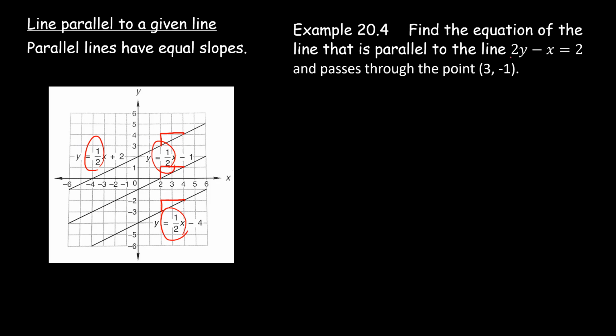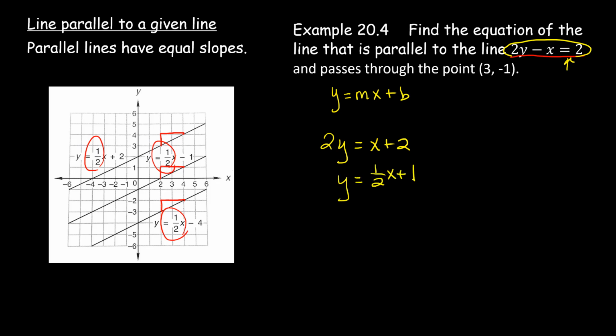All right, so we're looking at this line right here, and the line that we want is parallel to that line. So what we need to do is figure out what the slope of this line is. To do that, we have to put it in y equals mx plus b form. If we get this equation in that form, we'll be able to tell what m is, and m is the slope. So to do that, we need to isolate y. So 2y is equal to x plus 2. And then we divide by 2, and we'll have y equals 1/2 x plus 1.